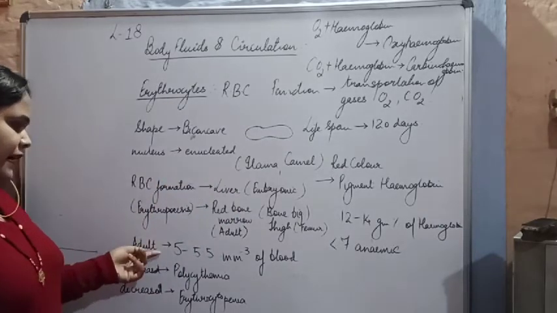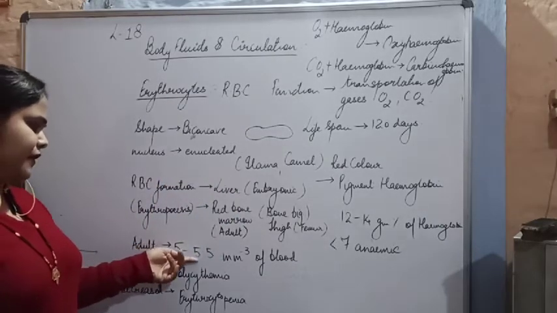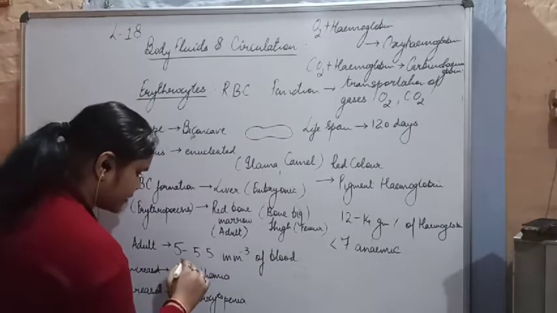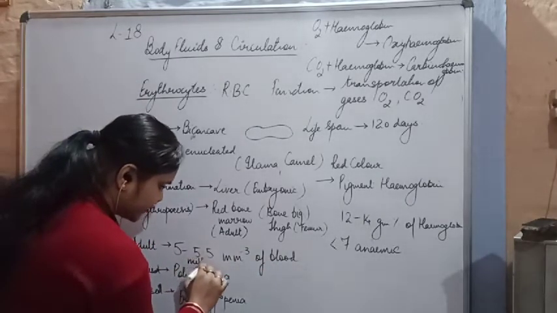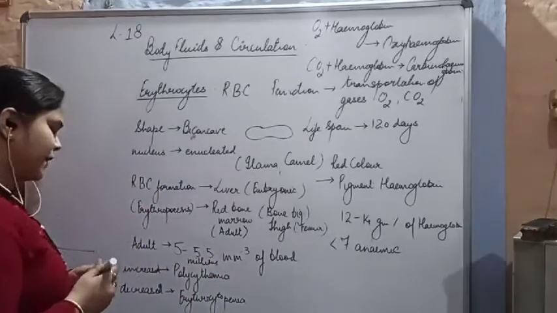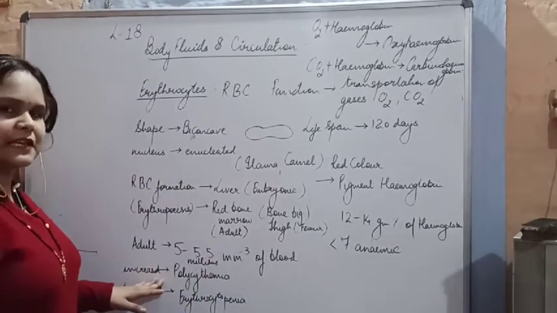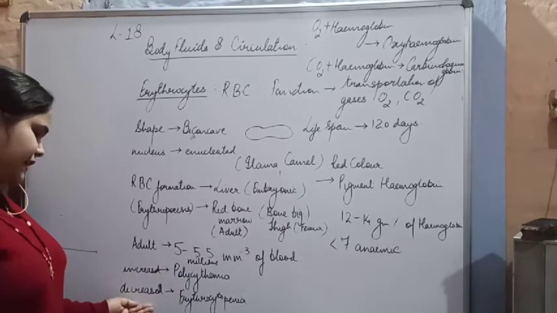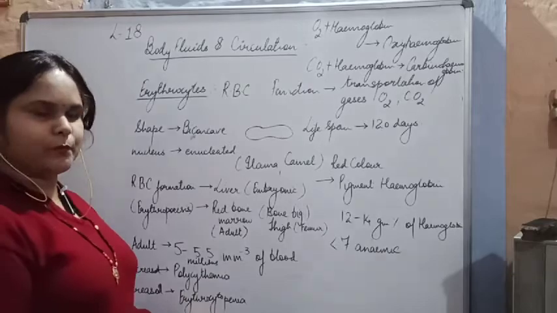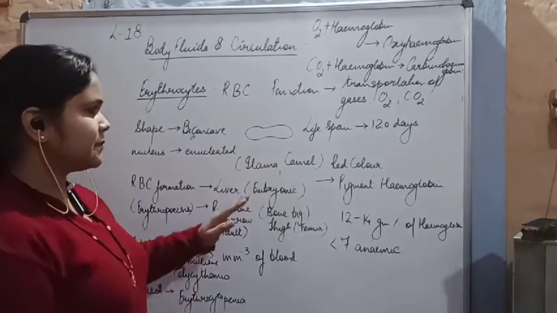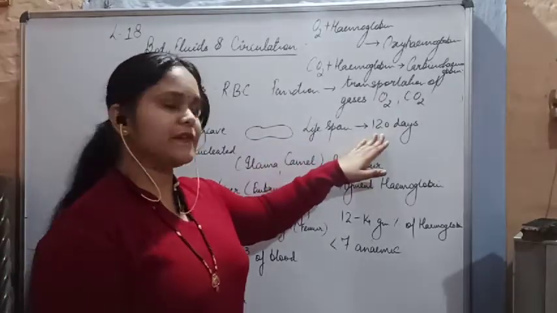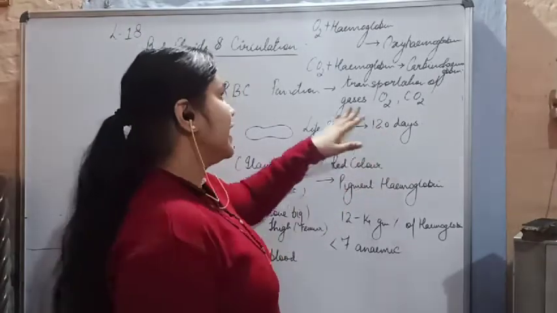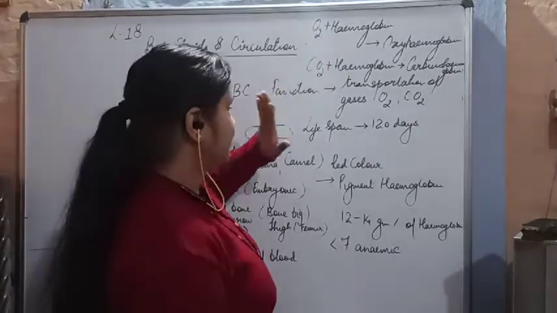Then we discussed that an adult has 5 to 5.5 million RBCs per cubic millimeter of blood. They are present in millions. Then we discussed that if the number of RBCs increases, the condition is called polycythemia, and if it decreases, it is called erythrocytopenia. Then we discussed the lifespan. The lifespan of an RBC is 120 days.